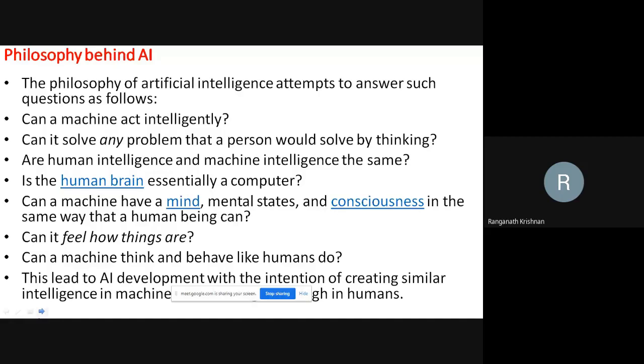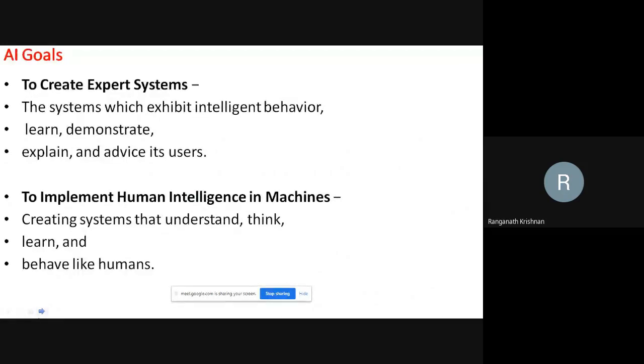Okay, can feel how things are. So will it be able to be done? When they started AI, probably it was not possible, but today it is possible. Computers are doing a lot of this, and it's going to be a fun time ahead. So it's a great area for research scholars and professors and also students, as Dr. Venkat rightly said. That's why AICTE is pushing for their BTech artificial intelligence and other courses.